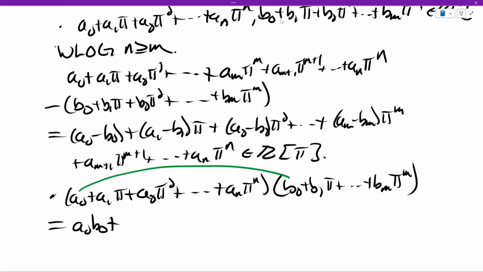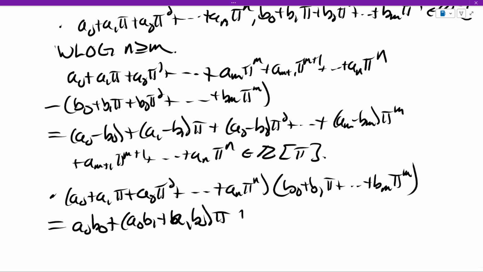What's going to be the linear term? So how do you get a linear guy? Let me use a laser pointer. You take a0 times b1 pi and a1 pi times b0. That's the only way to get a degree 1 term in pi. So a0 b1 plus a1 b0. Then how do you get a quadratic term?